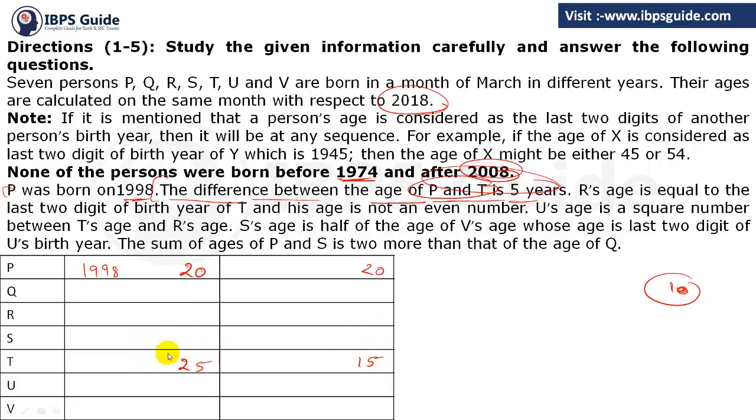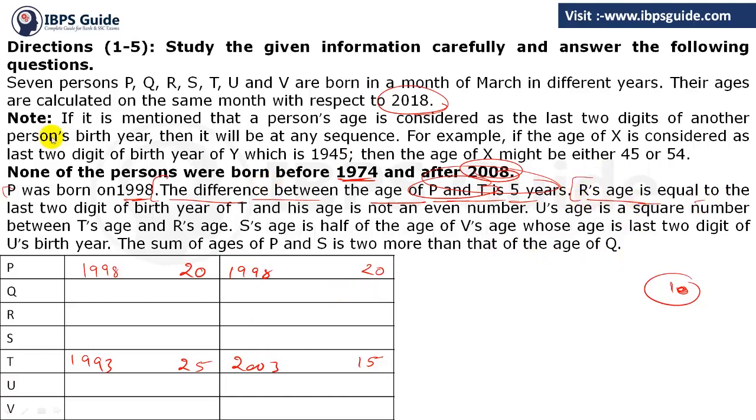Now see, if T's age is 25, then T must be born in 1993. And if the age of T is 15, T must be born in 2003. Got these points or not? Clear? Now next, let's see.